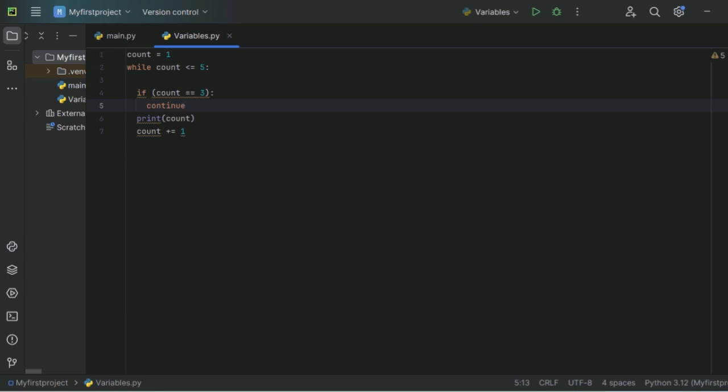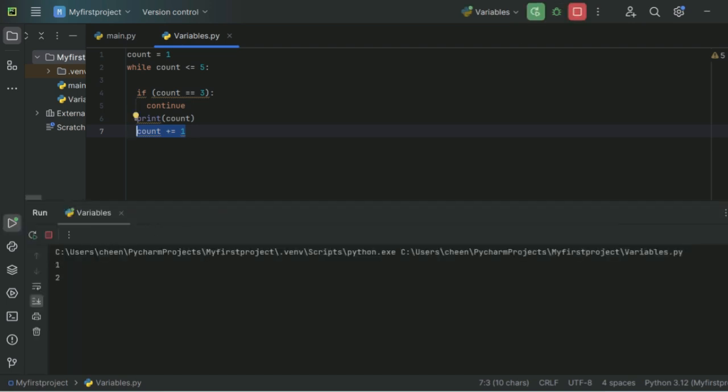Again, it will go up. Less than equal to 5, so it is still 3, matching the condition. Again, it will skip. Keep on skipping. So the values displayed will be 1 and 2. Why? Because we are incrementing at the end. So that's why it will exit, and 3 will keep on moving from top to bottom. 3 is matching the condition, it will skip. Let's see the result. See, 1 and 2. It will never ever display 3 because we are incrementing at the end.